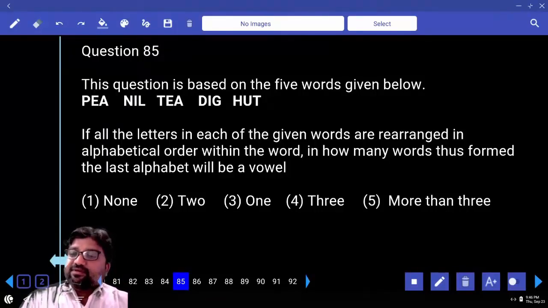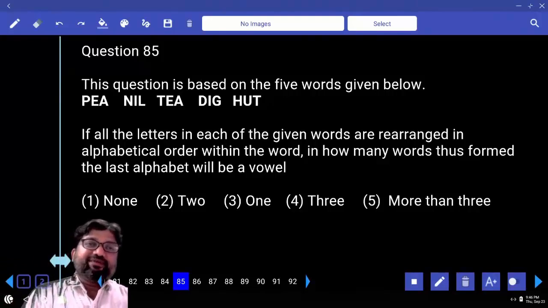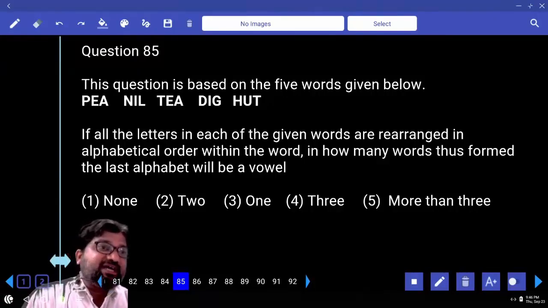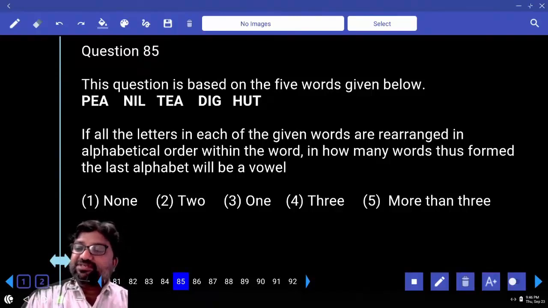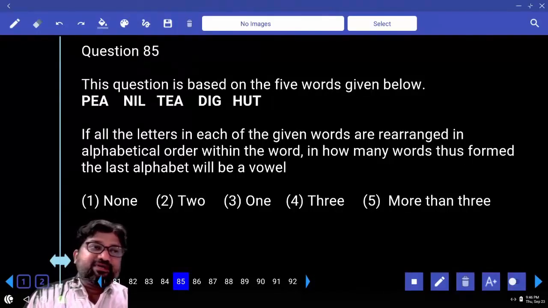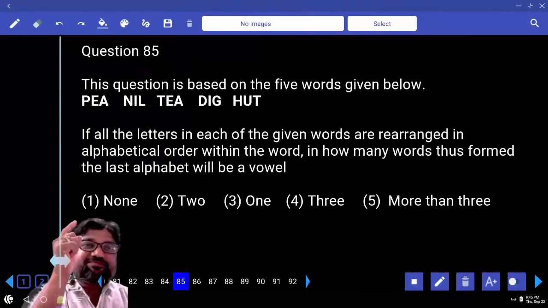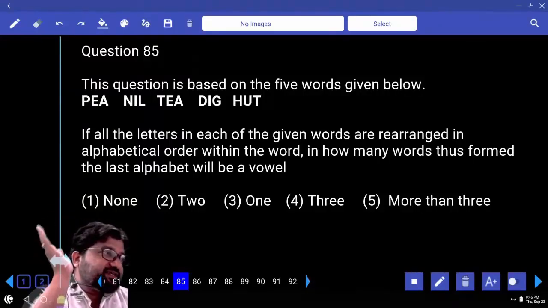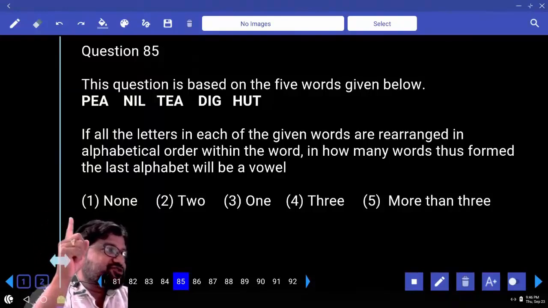Next, if all the letters in each of the given words are rearranged in alphabetical order within the word, in how many words thus formed will the last alphabet be a vowel? So every word's letters you should arrange in alphabetical order. But what is the question here? How many words thus formed, the last alphabet will be a vowel. What are vowels? A, E, I, O, U. The last letter should be a vowel.